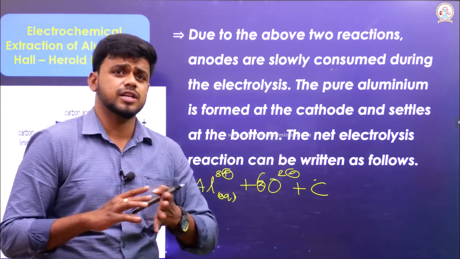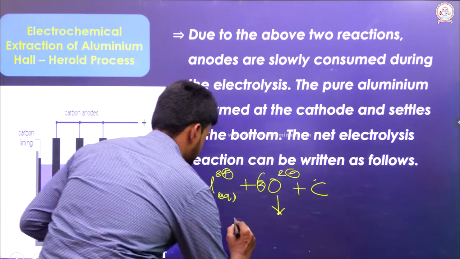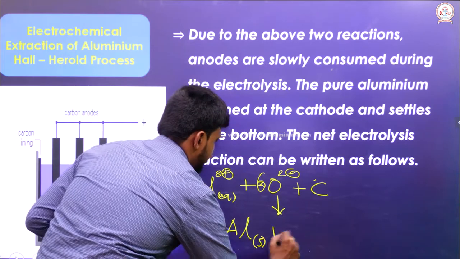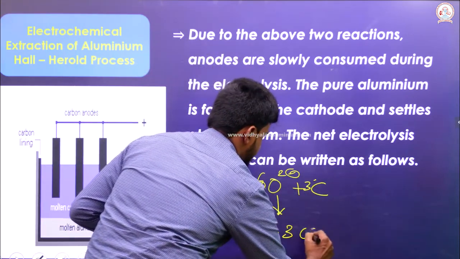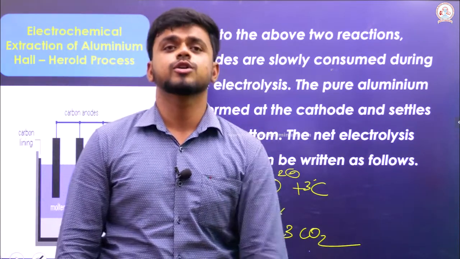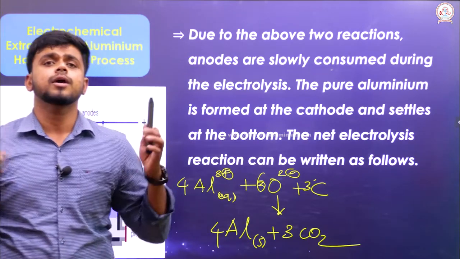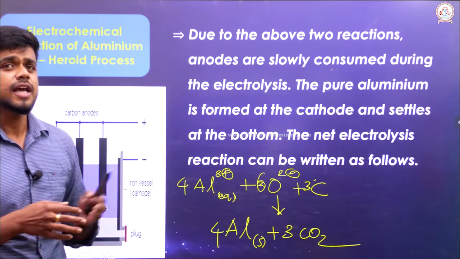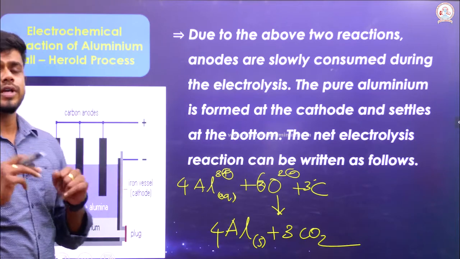Here it forms just Al, 4 molecules of Al in the solid state. Then 3 carbon will take these 6 oxygen and go as 3CO2. This is the net reaction that is possible during the extraction of aluminum with the help of the Hall-Héroult process. The Hall-Héroult process is otherwise called the electrochemical extraction of aluminum.